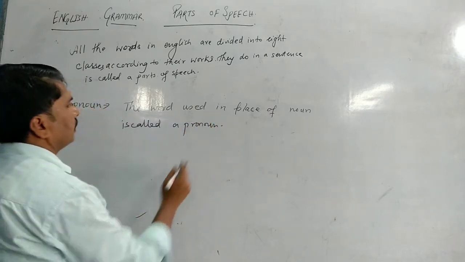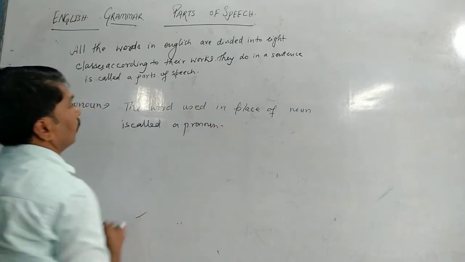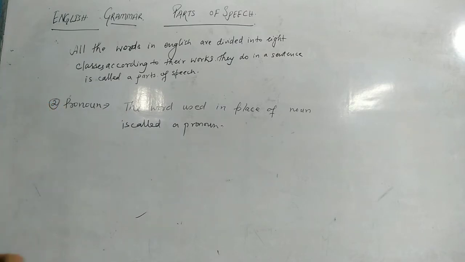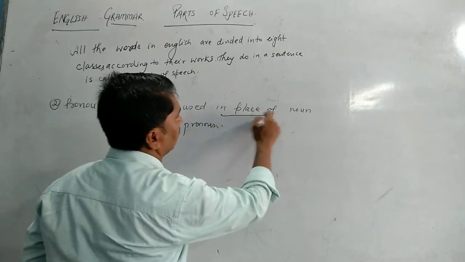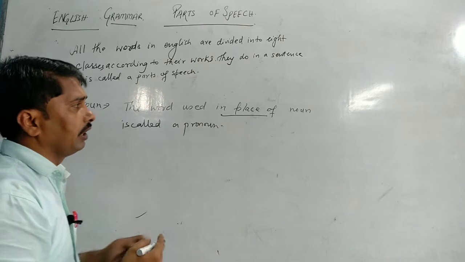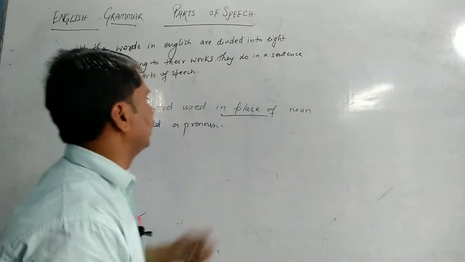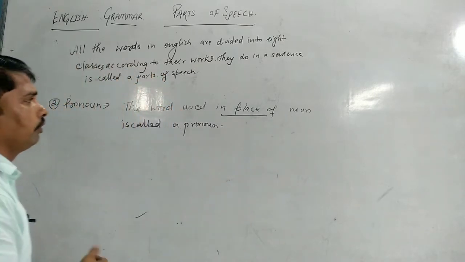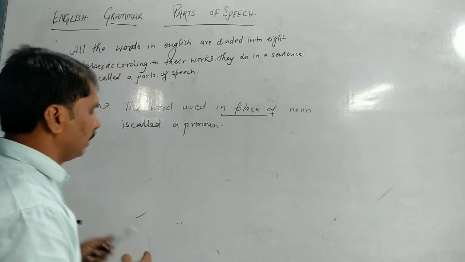Now you can see that the word is used in place of a noun. In place of means के बदले, उसके बदले यानी किसके बदले? Noun के बदले. Instead of a noun you can use a pronoun.